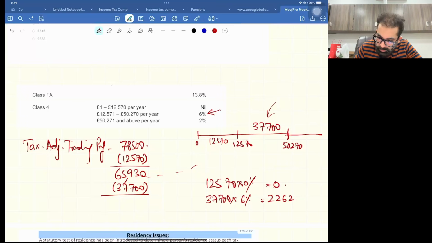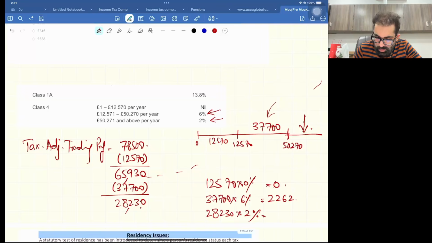It's 65,930 minus 37,700, which is 28,230. Definitely this 28,230 will fall in the last band. It's an unlimited band. So 28,230, and the last band tax rate is 2% for class 4 NIC. That gives 564.6. You can write 565.